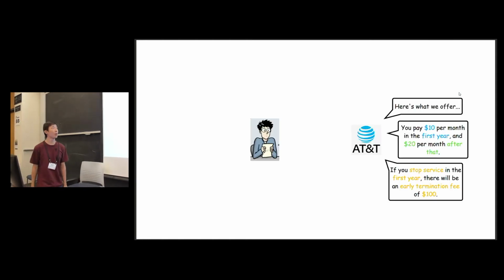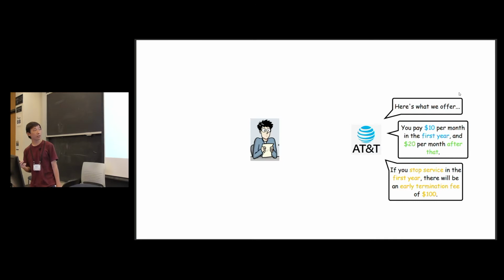Right, so you got 5 minutes. I'll try to just sell you the problem and briefly mention the results. So it's a principal agent model. To set up the model, let's consider the following scenario. There's a customer who's negotiating a plan with a phone carrier. Here's what the carrier offers. The customer pays $10 per month in the first year and $20 per month after that.